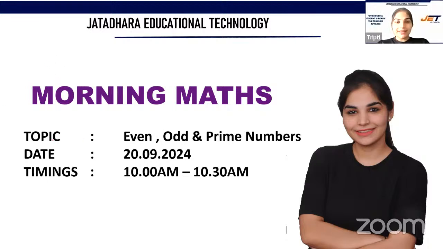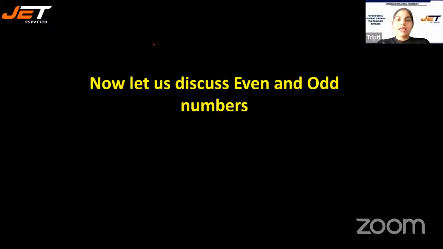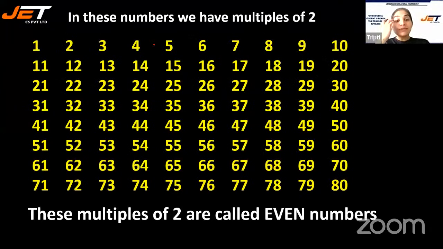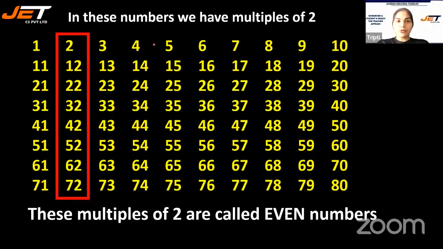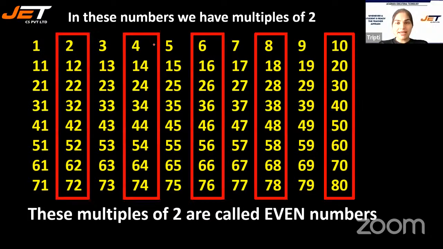So here, let's see what are even numbers. Even numbers are the numbers that are the multiples of 2, which come in the times table of 2. You can make pairs of the numbers. So even numbers are the numbers that are the multiples of 2, like 2, 4, 6, 8, 10.